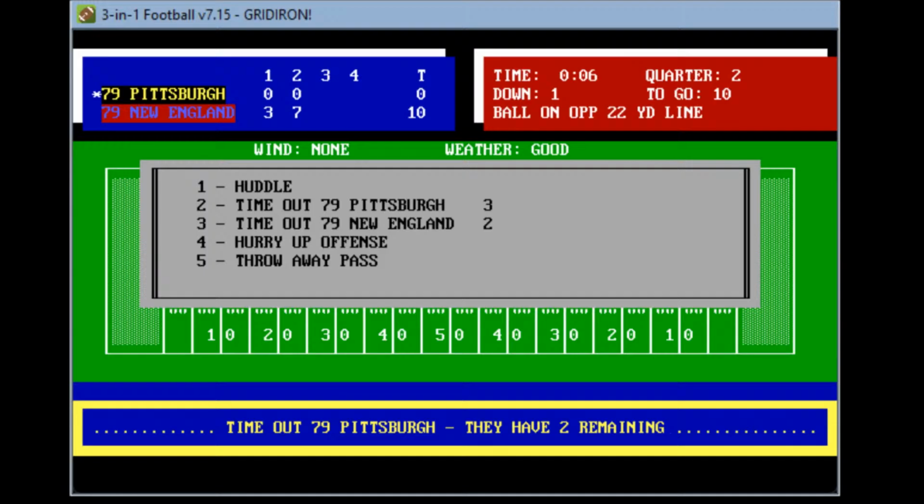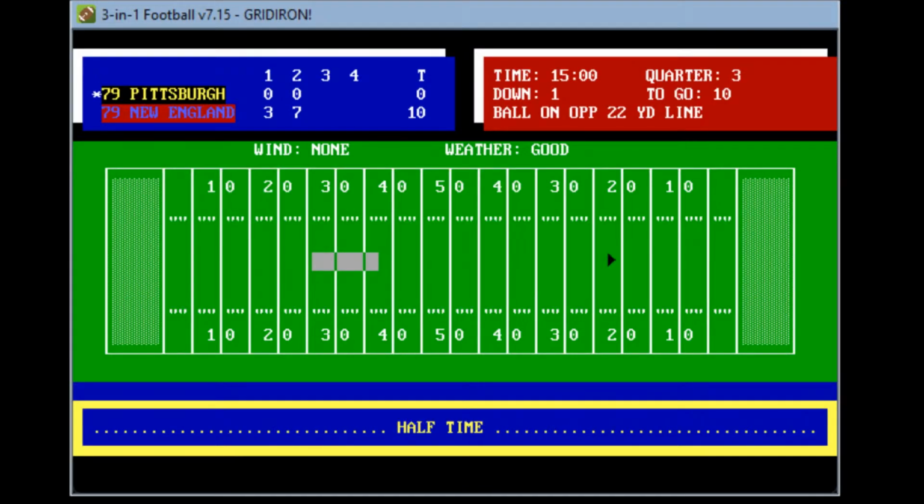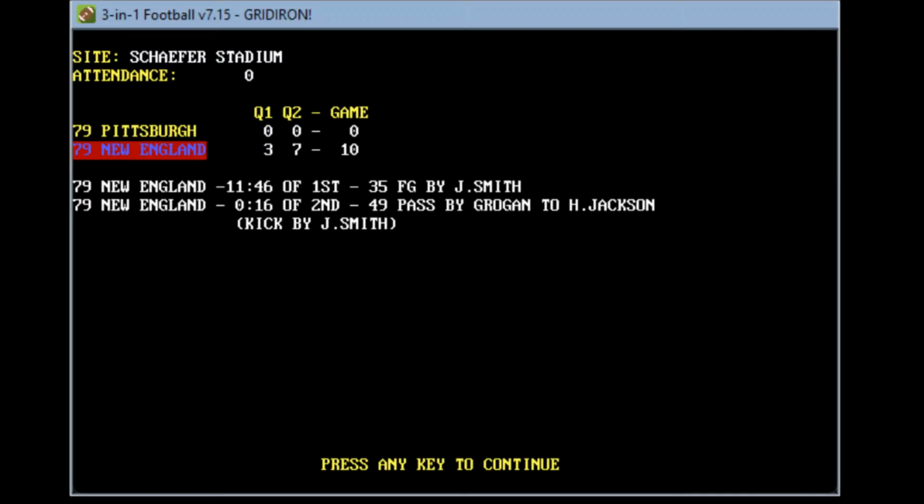Pittsburgh will call a timeout here. Do they have time? No. They run out of time at the half. It is New England 10 and Pittsburgh nothing. Wow. Holy cow there. Pittsburgh with a huge catch there at the end. So we'll now go to the second half of action. We'll look at our statistics here.